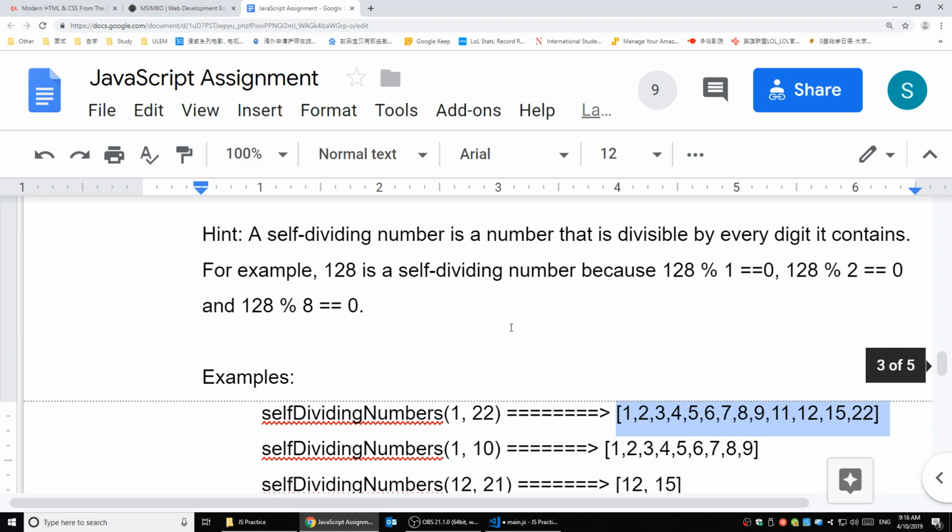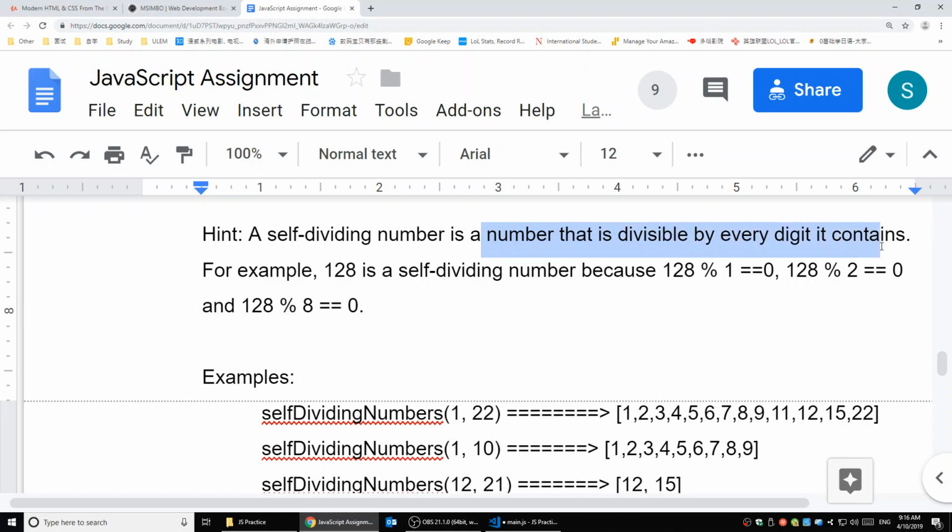The definition of self-dividing number is a number that is divided by every digit it contains. For example, 128 is a self-dividing number because 128 can be divided by 1, it can be divided by 2, and it's also divisible by 8. It can be divided by all digits inside it. That is a self-dividing number.